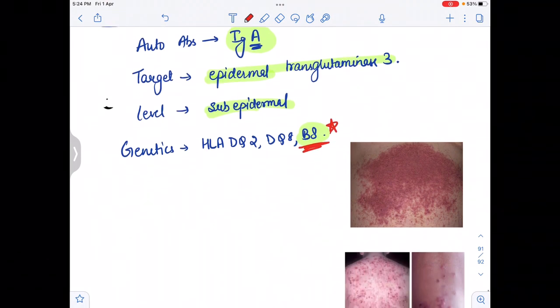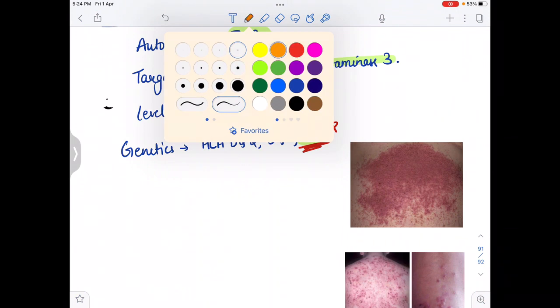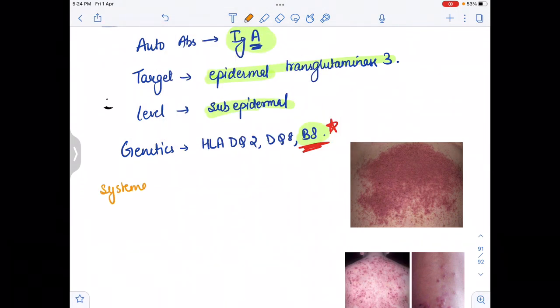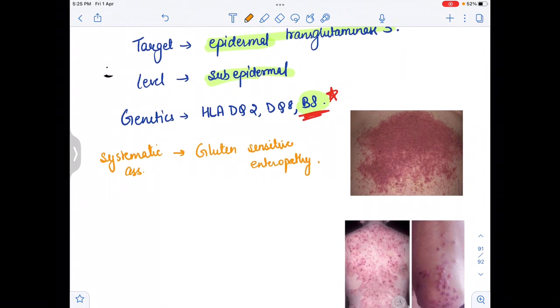Now what is the systemic association? Why do these antibodies develop? They develop because of gluten sensitive enteropathy, that is celiac disease. So dermatitis herpetiformis is associated with celiac disease. The other name of celiac disease is gluten sensitive enteropathy, meaning with all those products which contain gluten we develop inflammation, and celiac disease is associated with dermatitis herpetiformis.